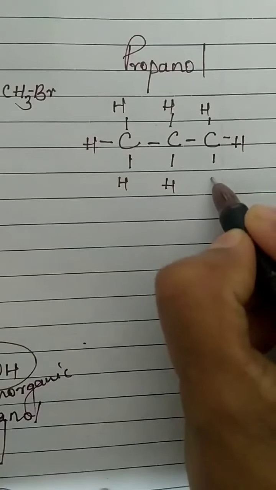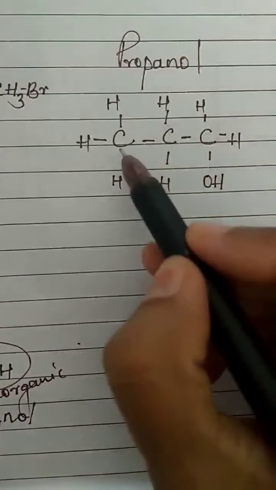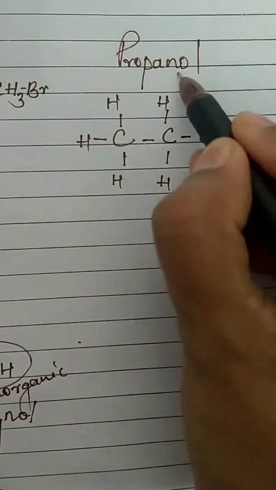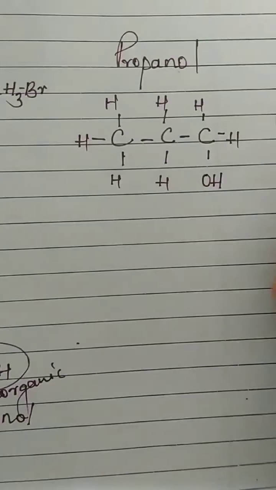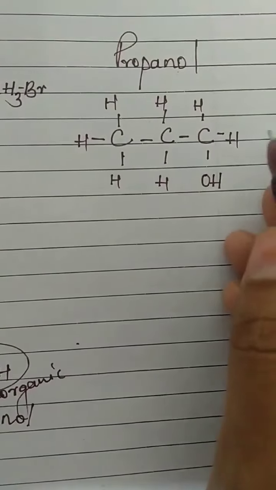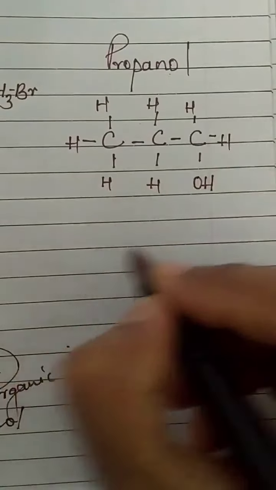So in place of one H, we will introduce the functional group OH. Now this is methane, ethane, propane, but you have that OH. If there is OH, it is alcohol, so this became propanol. Okay? Or another name is propyl alcohol. Propanol or propyl alcohol. I hope you understood the functional group alcohol.